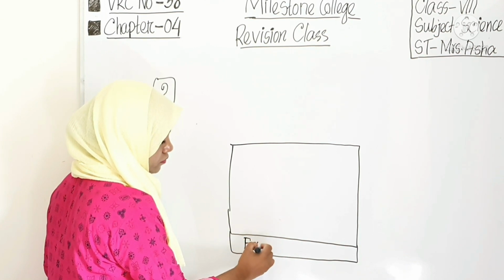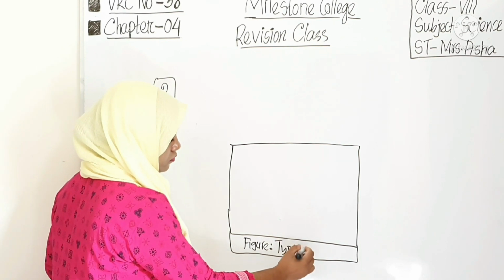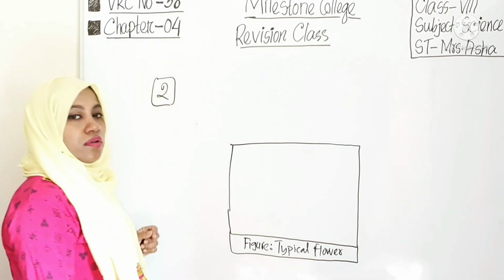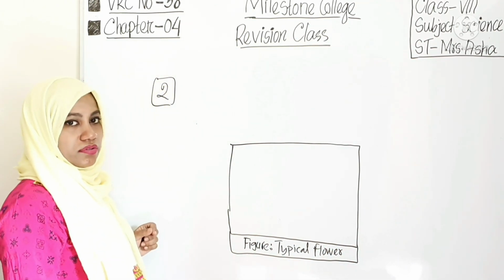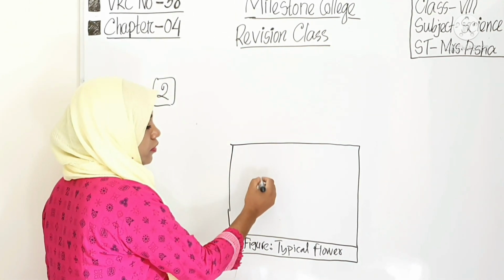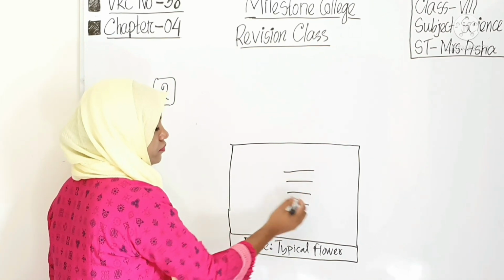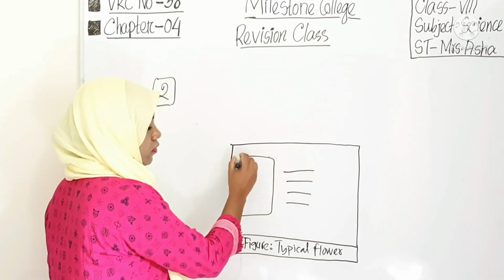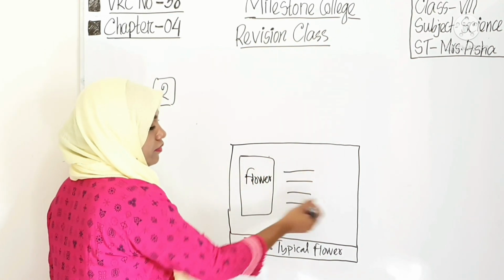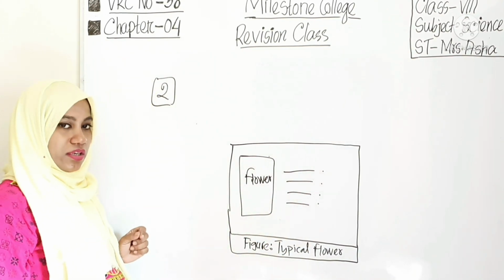Figure: Typical flower. And in the bracket write China rose. Flower will be this side, and you will label like this. Here will be the flower, and you will label on one side. Okay, on the part name you will write like this. I hope it's clear to all of you.